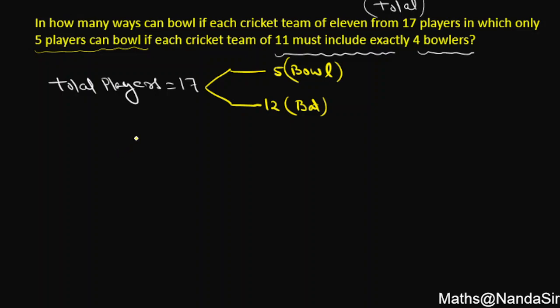But what is the condition? Team of what? So a team of 11 is required, right. Team of 11 players is required, but the team of 11 players doesn't have all bowlers. It's not required that you put in all bowlers. So out of that 11 players, we do require 4 bowlers who will bowl, right.